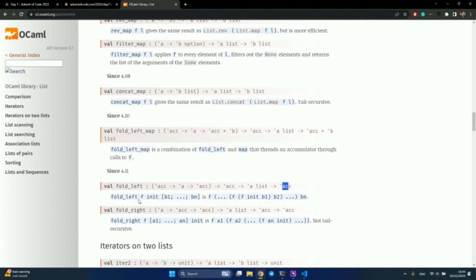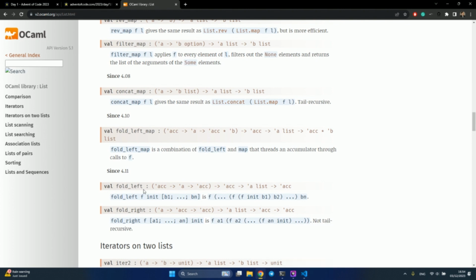And there is a short description. If you run fold left with function f, init, and list elements b1, b2, b3, and so on to bn, this will be the result. You apply the function to the initial accumulator and b1, then you apply the function to the result and b2, and so on until the last. So basically it's kind of like an iterator, like a for loop.